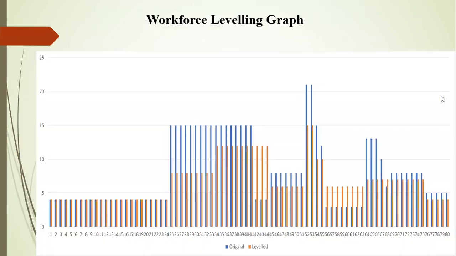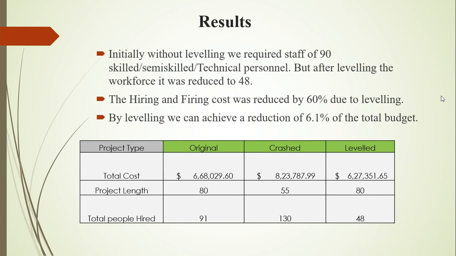And then there is the workforce leveling graph, where the blue line shows the older workforce needed, and the orange line shows the level workforce. And then this is the original comparison result. The older hiring and firing cost has been reduced by 60%. The total project length was 80 days, the crash was 55 days, and the level was the same 80 days, but the cost is reduced due to the lower hiring and firing cost.